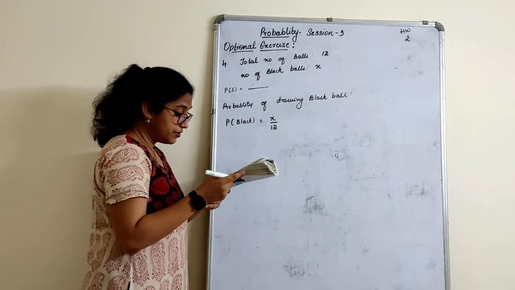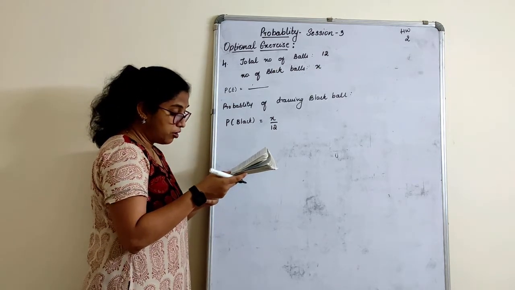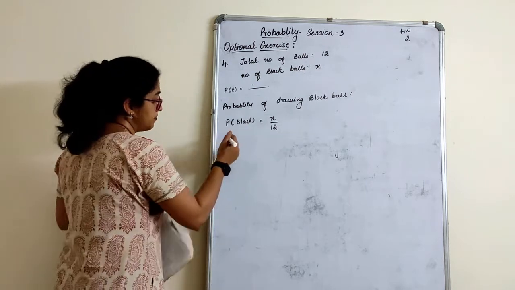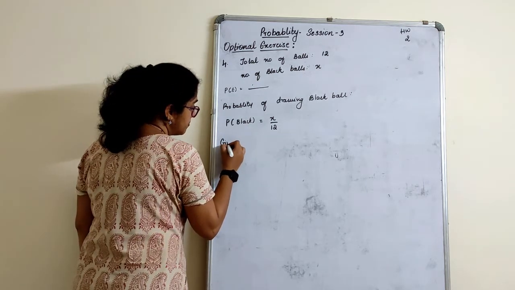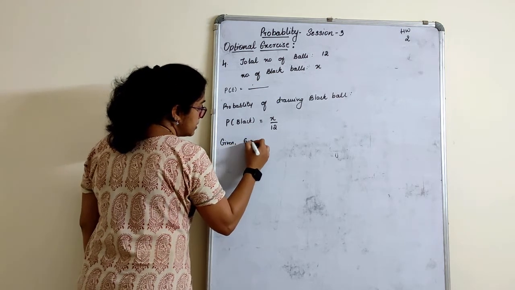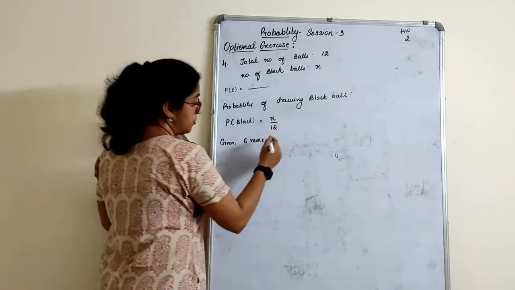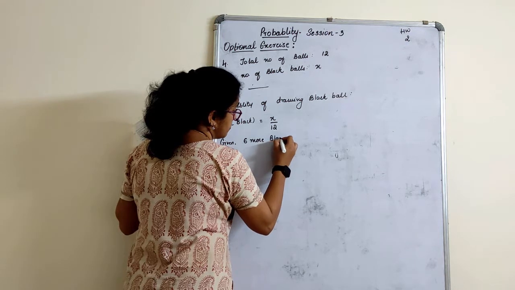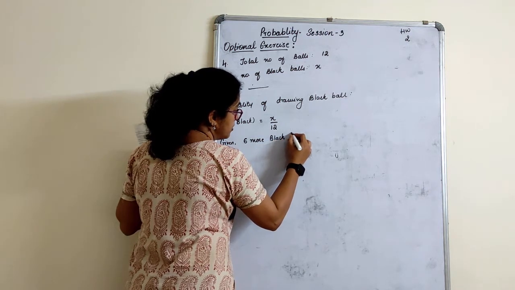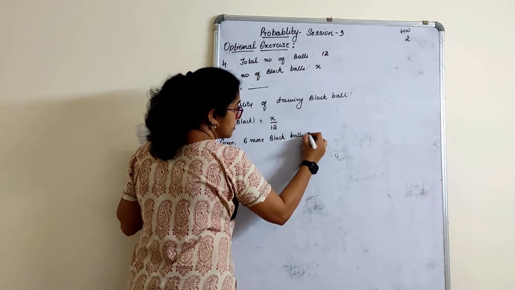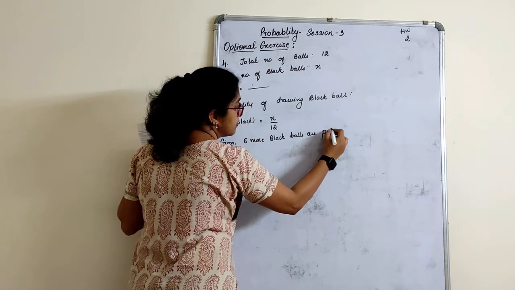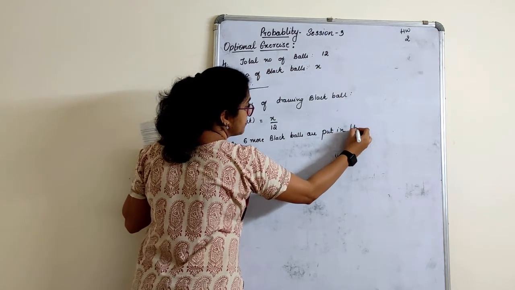Read the question further. If 6 more black balls are put in the box, given 6 more which color balls? Black color balls are put in the bag.